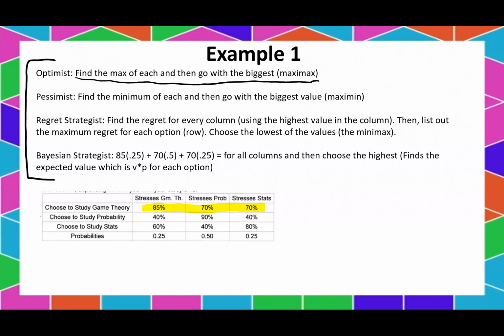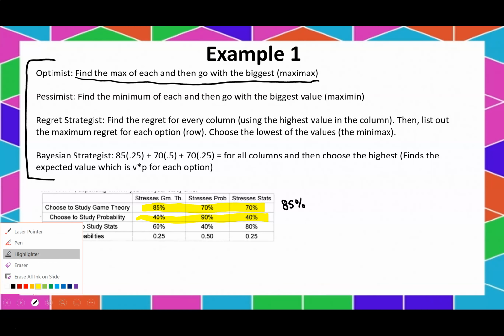The best case scenario, if I choose game theory, is that I score an 85%. Now, what's the best case scenario if I chose to study probability? Well, the best case scenario in that one would be to stress probability, and that would be a 90%.